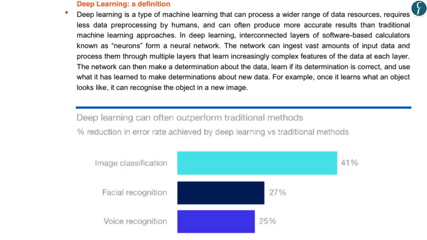While this report further defines deep learning as a form of machine learning, which we have just understood, wherein different interconnected layers, where each layer would be based on a form of machine learning itself, would take in vast amounts of input data and process each piece of information through multiple layers, and each layer would also be connected to other layers. And after this, the interconnected layers, which act as a neural network, can make recommendations and determinations about the data. And this continuous process of using data and thereby making a determination or a recommendation would allow the interconnected layers or the neural networks to continuously learn.